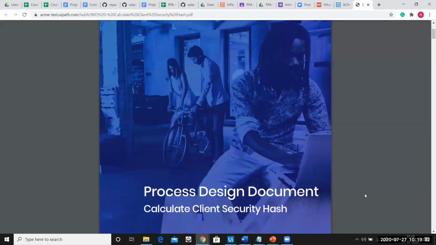Most of the time it is the business analyst who understands the business needs. Then project managers and team leads interact with them, everything is sorted and documented, and the document is passed on to the developers so they can build the automation. This is the document created by the business analyst, project manager, or anyone above the role of RPA developer.